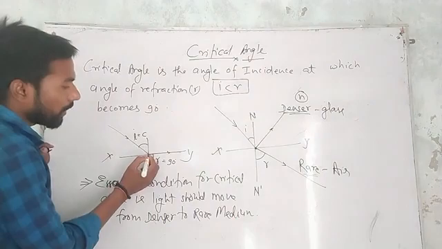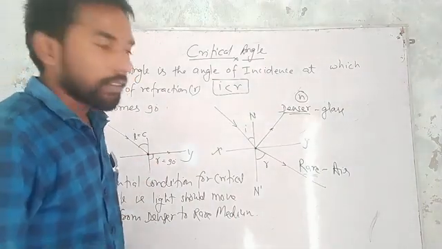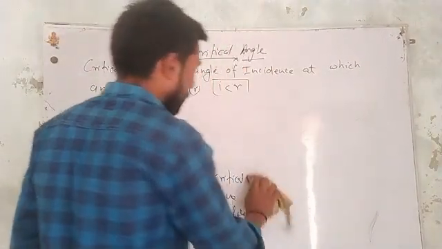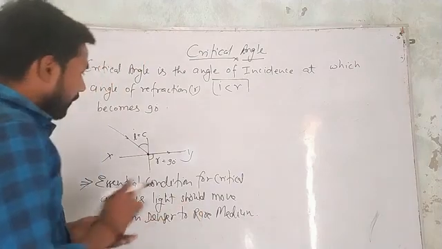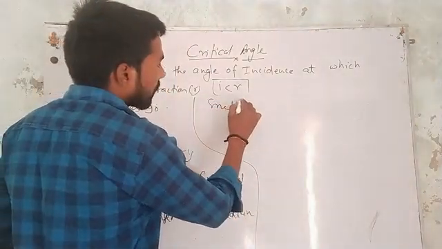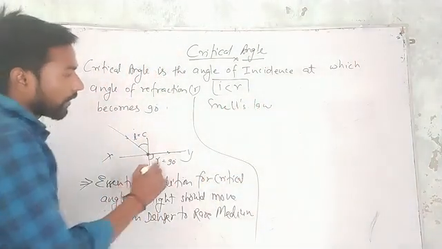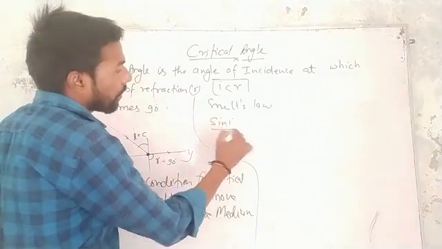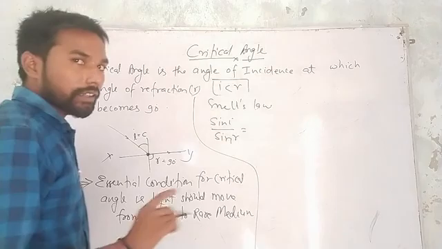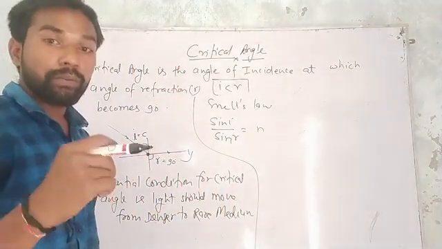So at this point, if we apply Snell's law, then what we get? According to Snell's law, at the boundary here, sin I upon sin R is equal to the refractive index of second media with respect to first media.